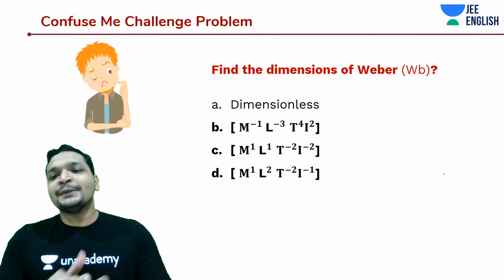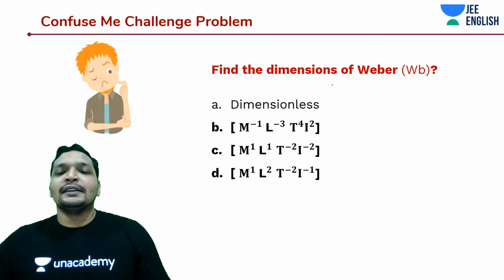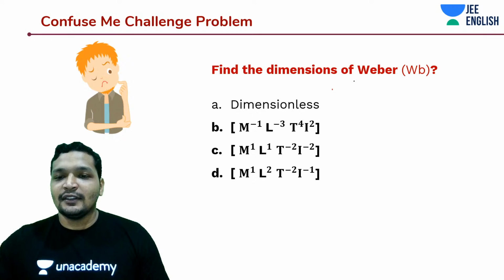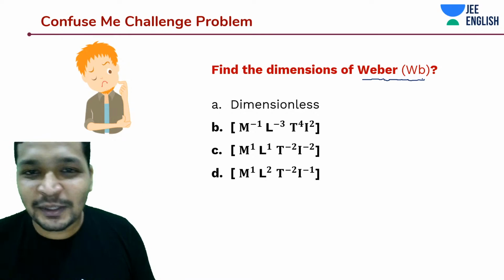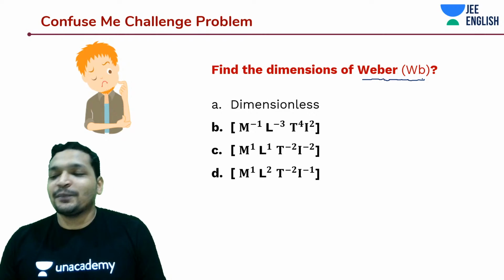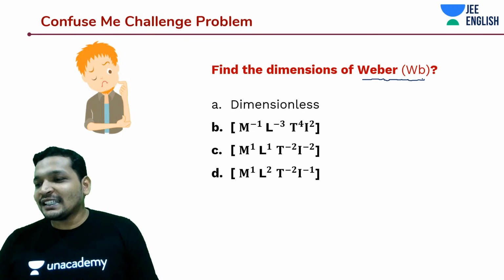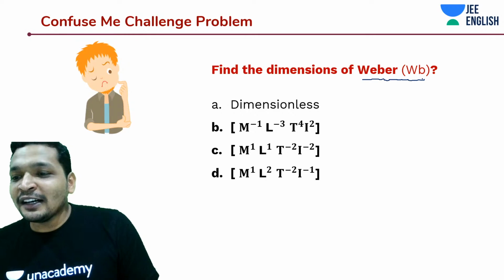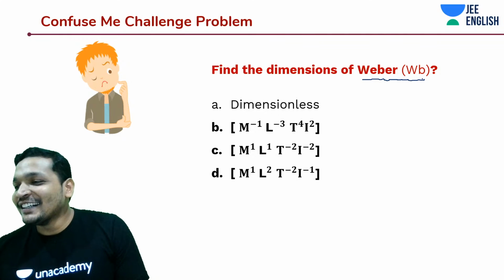So, what is Weber? Any guesses, students? Where does this Weber come from? You heard about Tesla. Is there something known as Weber? Is it a dimensionless thing? Try it out again. Of course, every answer is not going to be D, right?